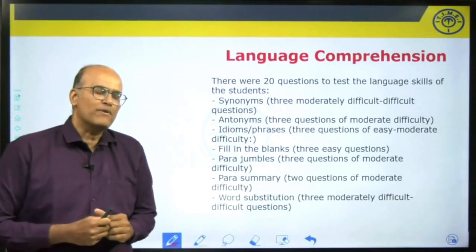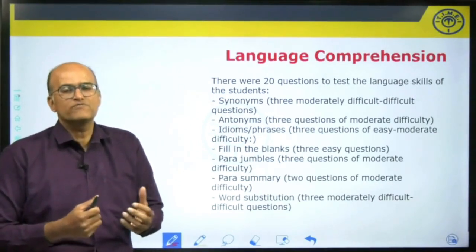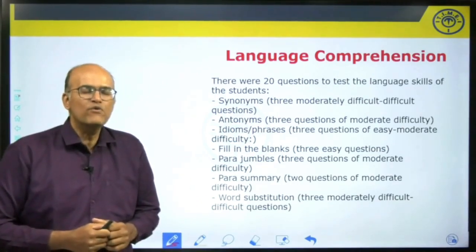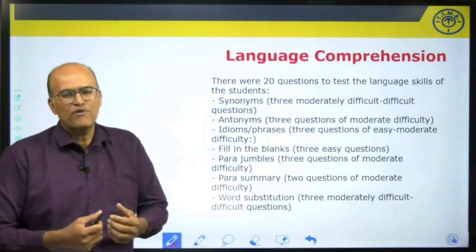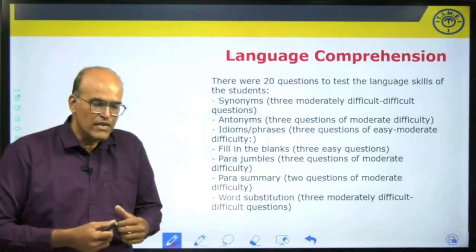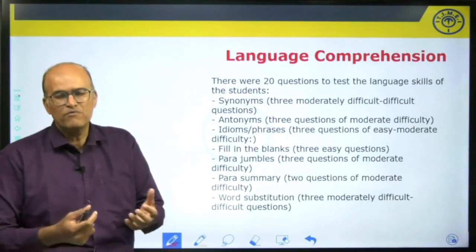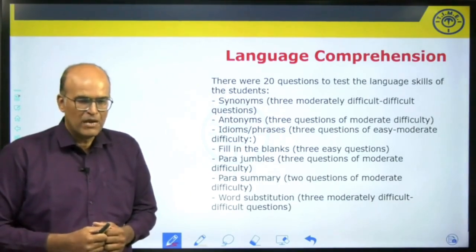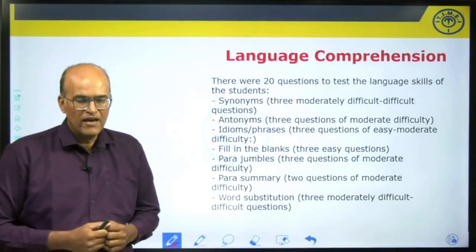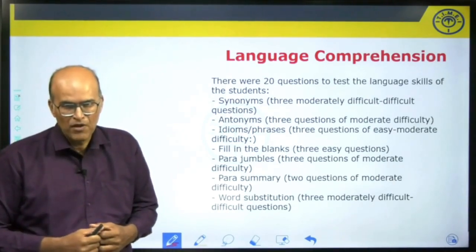Now the other 20 questions tested the language skills of students. There were questions based on synonyms, and also on antonyms. Anybody who had prepared well for vocabulary would have found these questions very much doable. Probably you can say they were of moderate difficulty level. Students who have gone through the study material that Time has provided would have found them very comfortable to deal with. Apart from that, there were also questions based on fill in the blanks, but these were very easy questions. Very comfortably students would have been able to attempt them.